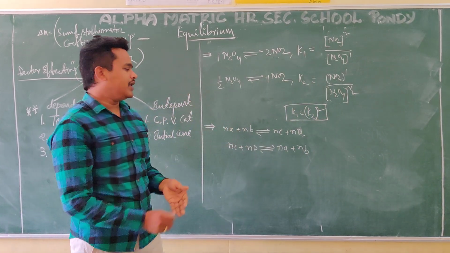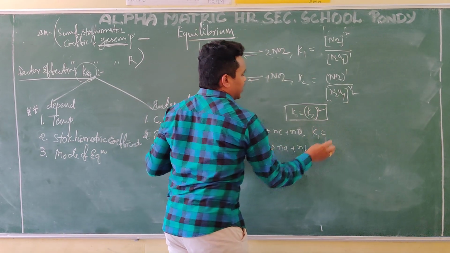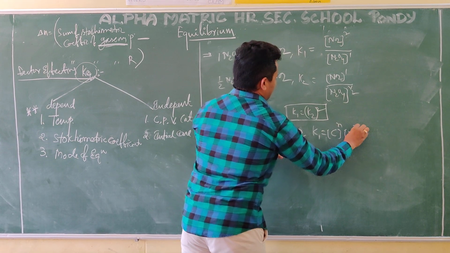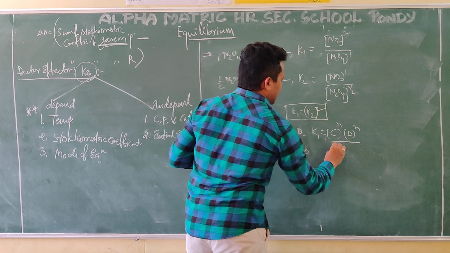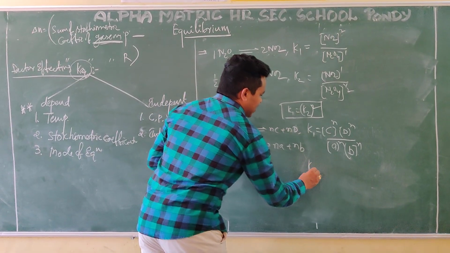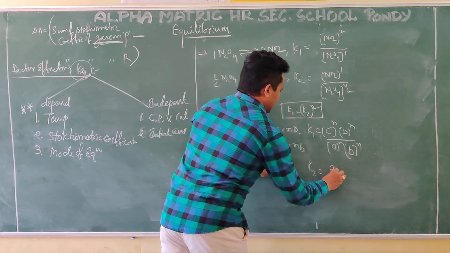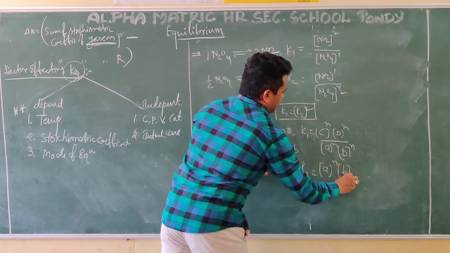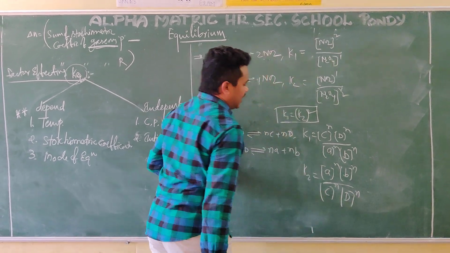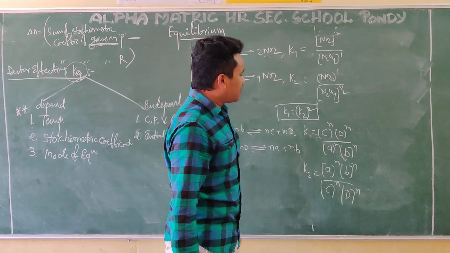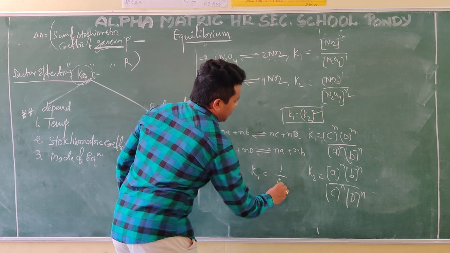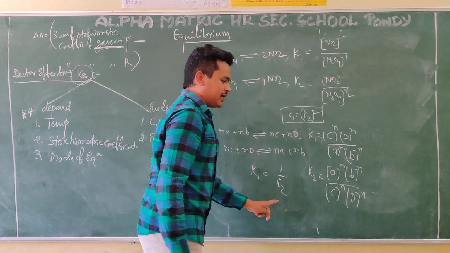Both reactions are the same, meaning. But when you are writing a K equilibrium, K1 I consider. What am I writing? C power n, bracket you maintain, D power n, and A power n, B power n. And for the other reaction, K2 you consider. What is right? Here, A power n, B power n by C power n, D power n. Now we are going to observe these two equilibrium constants. Are both the same or what? Both are not the same. It is a reverse. K1 is equal to 1 by K2. We are going to make the inverse. So this is the relation.